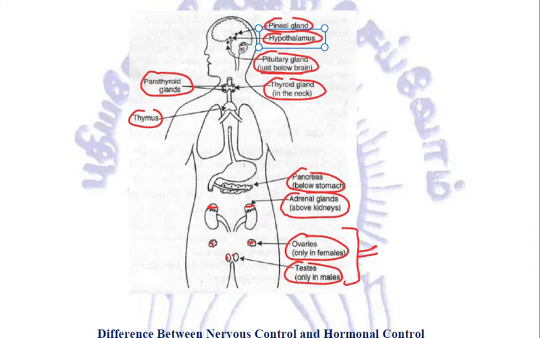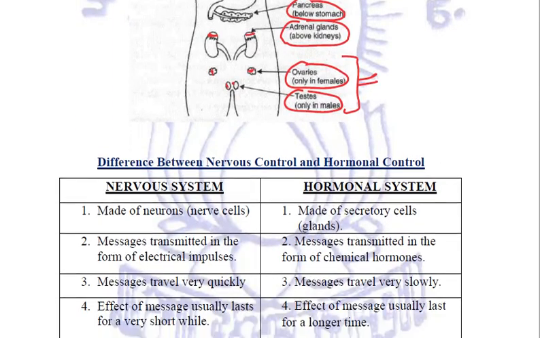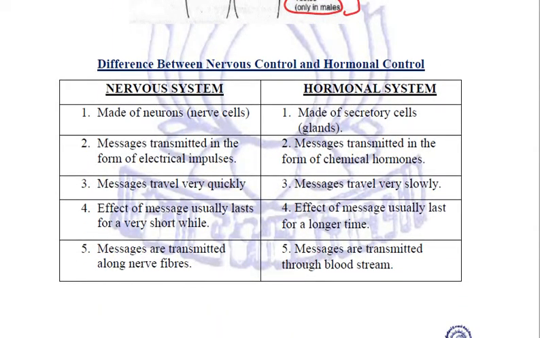So this is about our hormonal control system, and these are the various hormones. You need to relate their position, their location, the names of the hormones secreted by them, and the function performed by these hormones. Clear? Now these are the two systems in our body, the nervous system and the hormonal control system. Let us try to relate the differences between these two systems of control and coordination in animals.